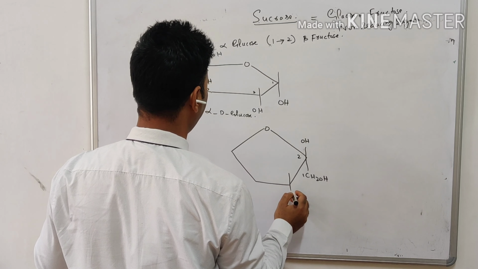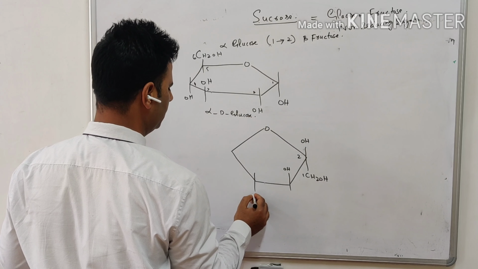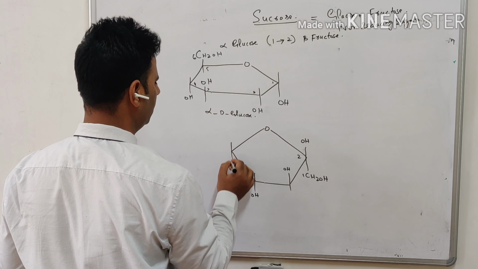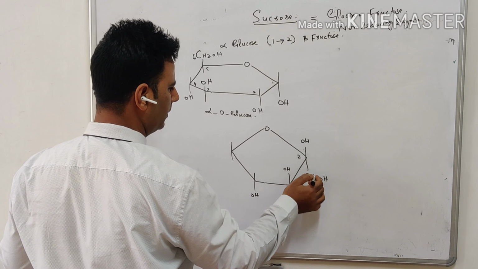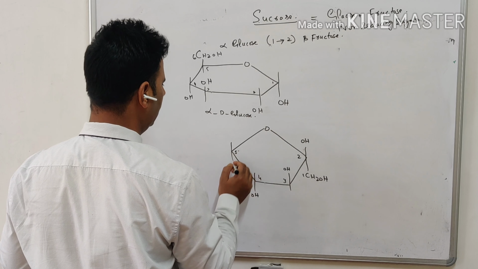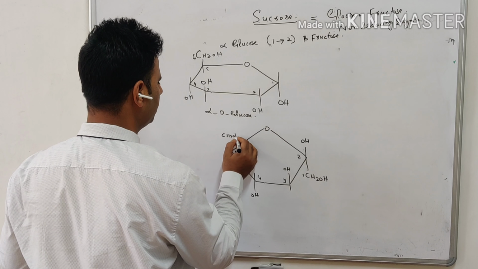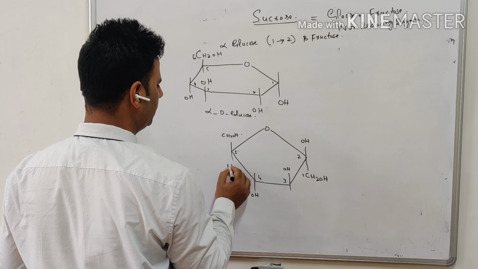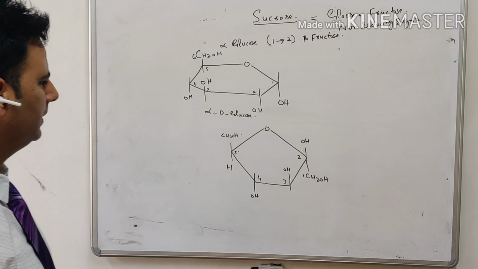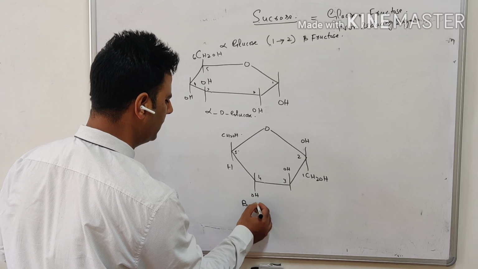This is 3, 4, and 5 we have this way. CH2OH, and here we have H, right? So this is the structure of fructose, and I can write it is beta D fructose,